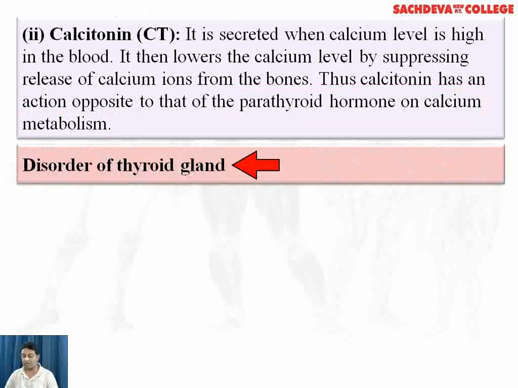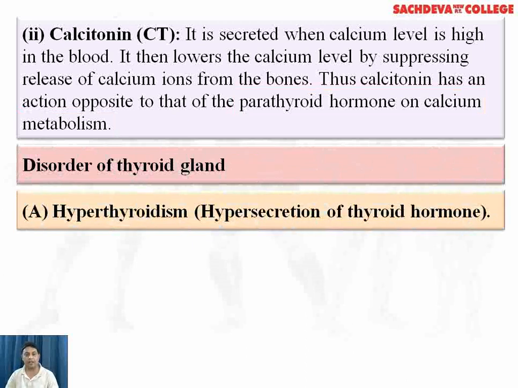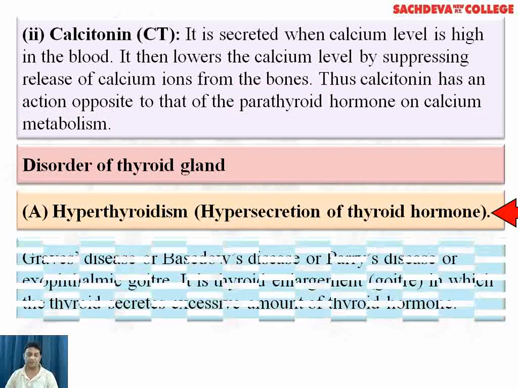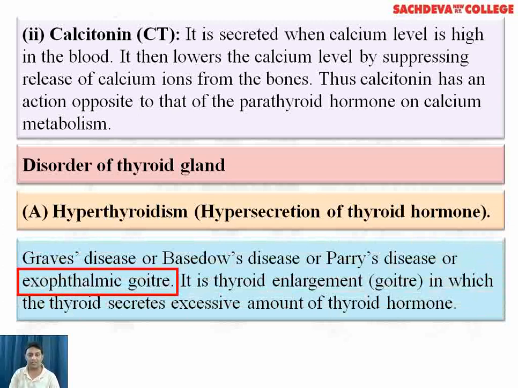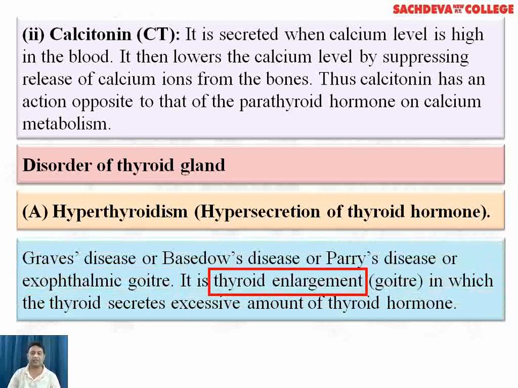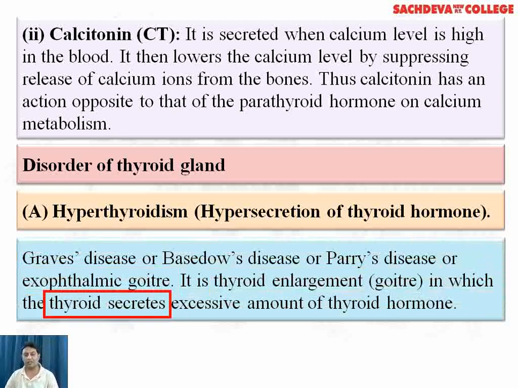Disorders of thyroid gland. Hyperthyroidism, hypersecretion of thyroid hormone. Graves' disease or Basedow's disease or Parry's disease, also known as exophthalmic goiter. It is thyroid enlargement in which the thyroid secretes excessive amount of thyroid hormone.